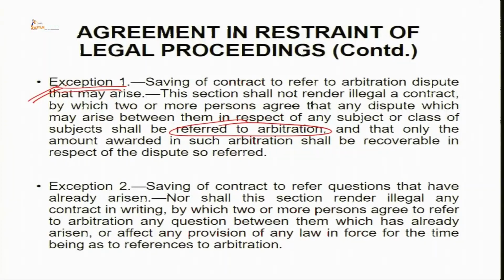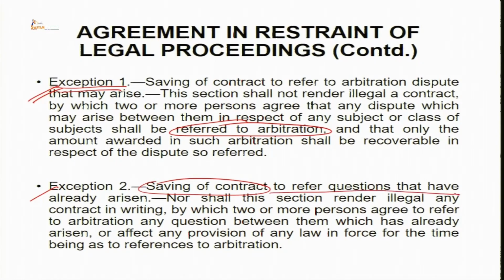That is, parties may decide, they can incorporate in their agreements that, see, in case a future dispute arises, we will be proceeding for arbitration for settlement of the matter. If that provision is there, then that is not a void agreement, because it is an exception as provided under the Indian Contract Act. The second exception states, saving of contract. Whenever we say saving of contract, as I told you earlier, it means these kind of contracts are saved from the purview of this particular section.